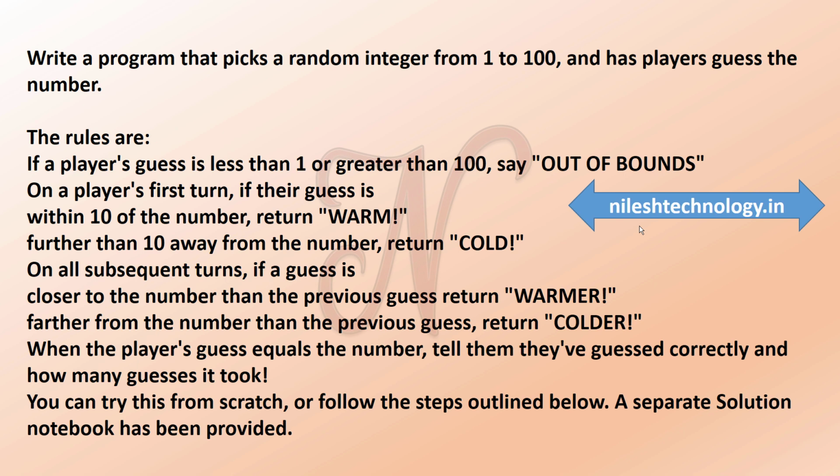Write a program that picks a random integer from 1 to 100, then guess the number. Use the following rules. My first rule is that if the player's guess is less than 1 or greater than 100, then output the message "out of bounds". Which means your number must be between 1 and 100.